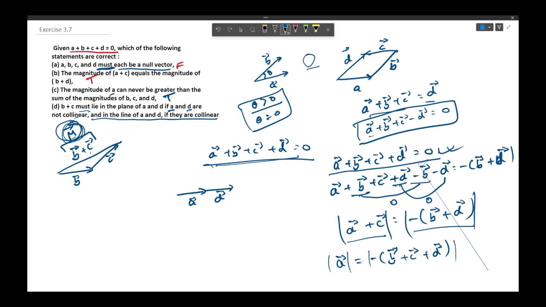This is pretty obvious, since the resultant vector will still have the same direction as that of A and D. So they must lie in the same line or same direction for this condition to be true. So again the fourth statement is correct. Thank you.